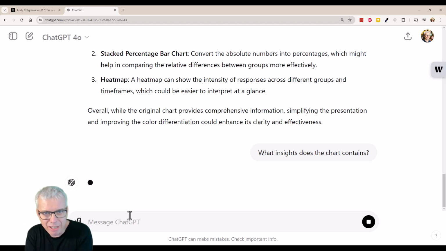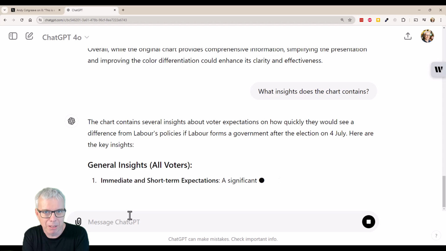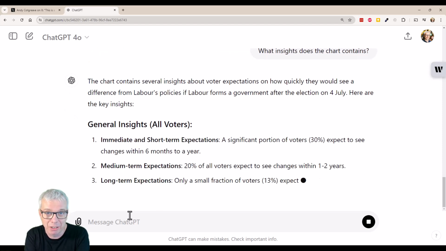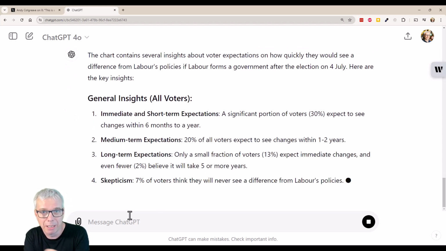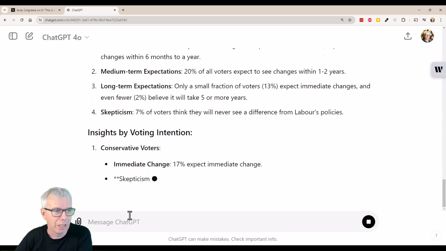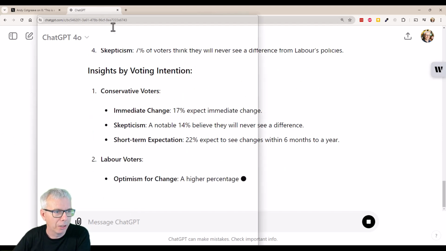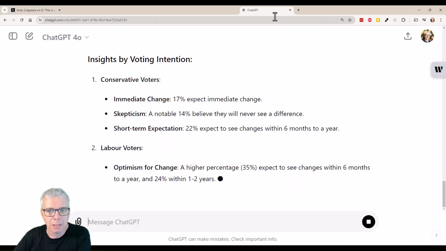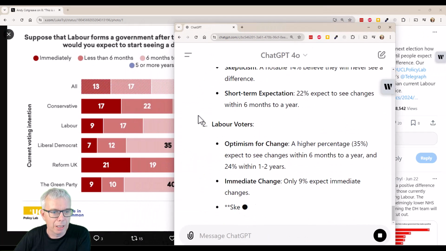So the insights I can see are that if you're not a Labour voter, you're slightly more pessimistic, where you have a high expectation of delivery of policies, and you might expect no results ever. In fact, what we're going to do is stick ChatGPT here.